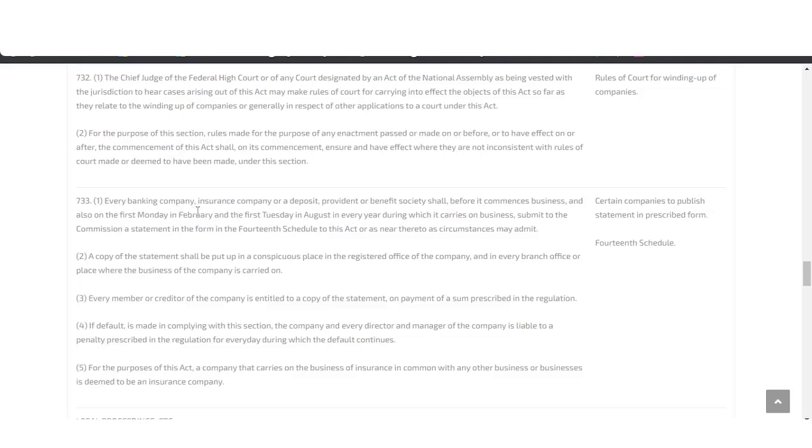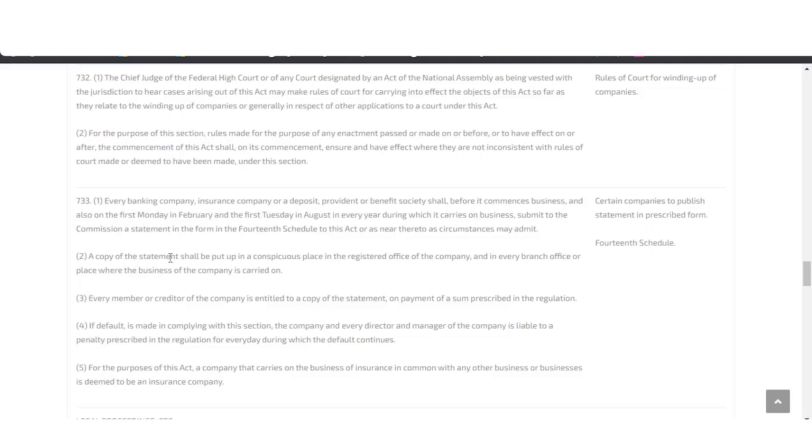Every banking company, insurance company, or a deposit, provident or benefit society shall, before it commences business, and also on the first Monday in February and the first Tuesday in August in every year during which it carries on business, submit to the Commission a statement in the form in the 14th schedule to this Act as near thereto as circumstances may admit.